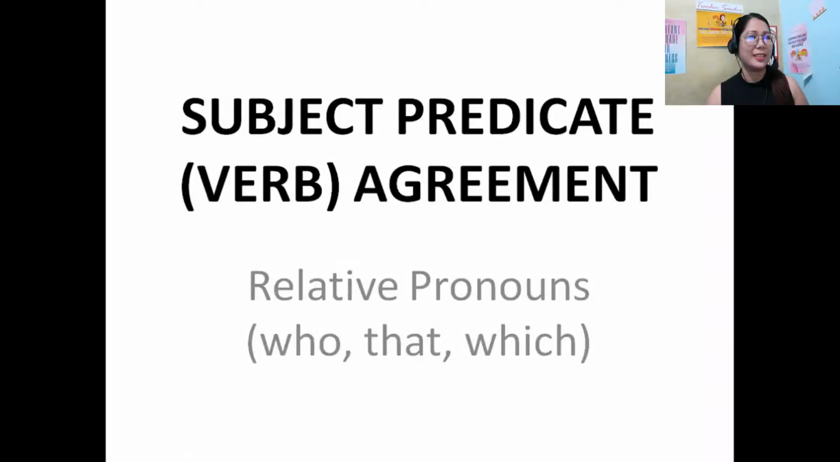So we have the continuation of our class for Subject-Verb Agreement, and this time we're going to discuss relative pronouns. Okay, let's go. So for Subject-Predicate-Verb Agreement, relative pronouns: who, that, which.